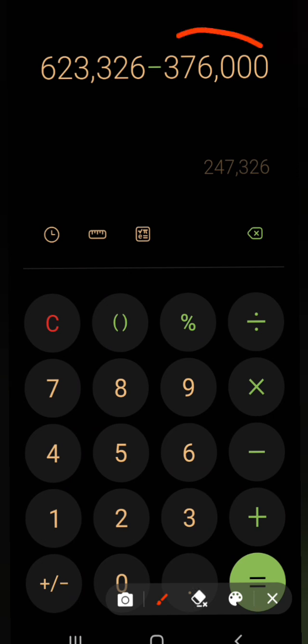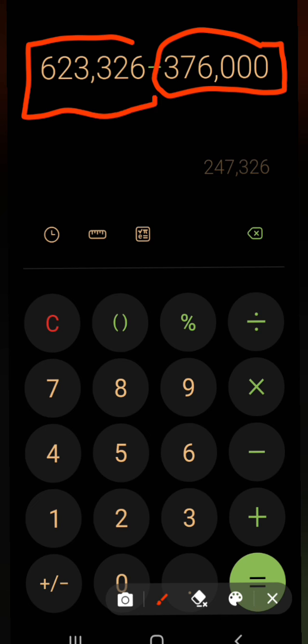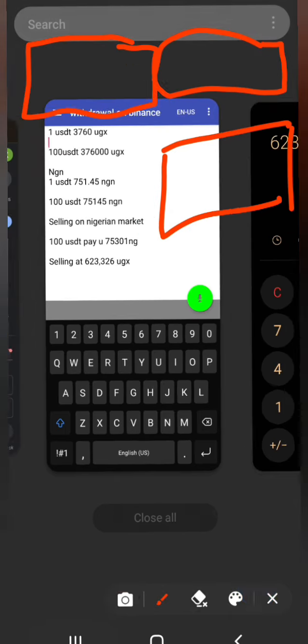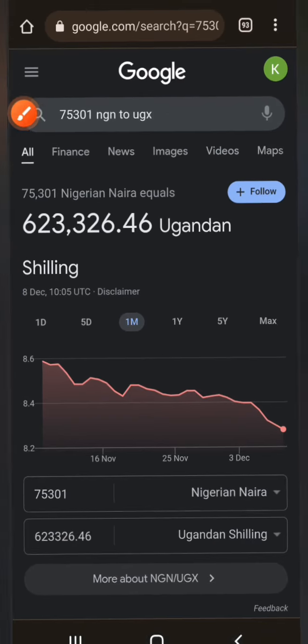So you bought it at this amount, 376,000, and you're selling it at 623,000. So net you make a profit of 247,000. So let me see how much that is in USDT.